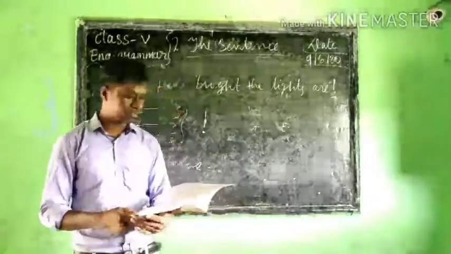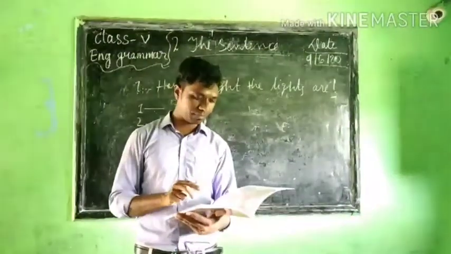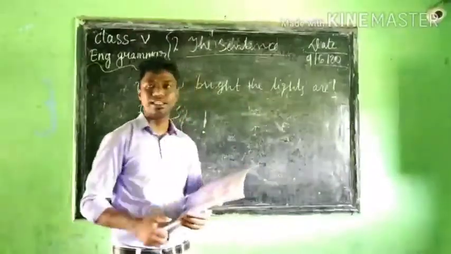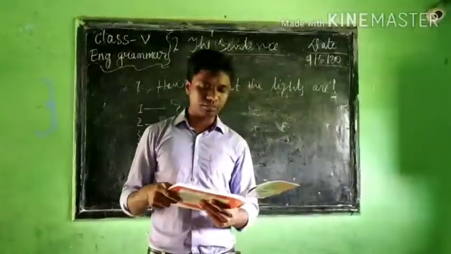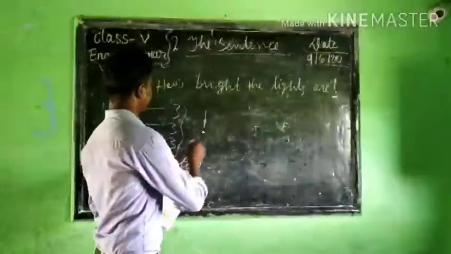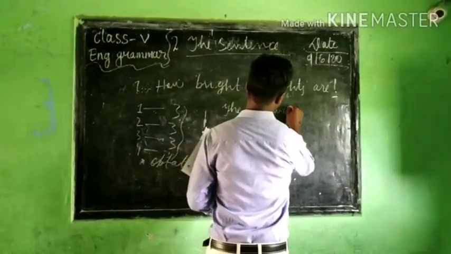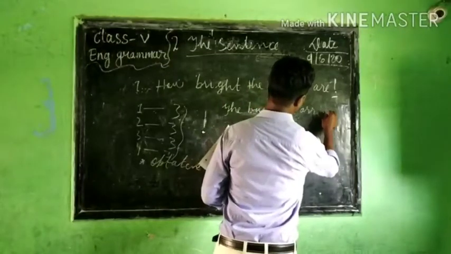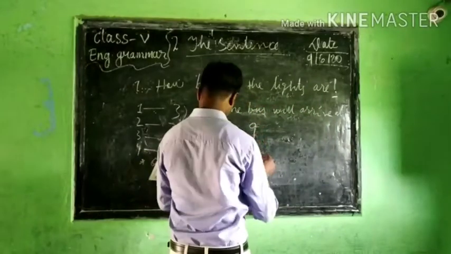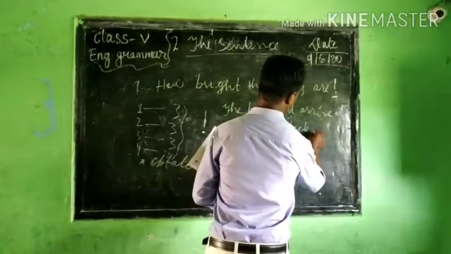Understand? So here you have to read the sentence. After reading the sentence, you have to write which kind of sentence it is and also what punctuation mark to put. The first one: The bus will arrive at 9 o'clock.